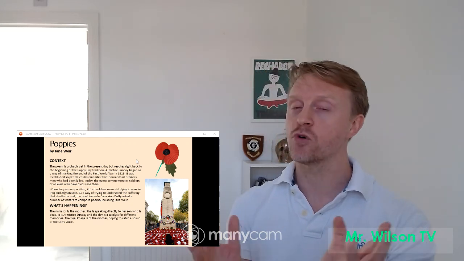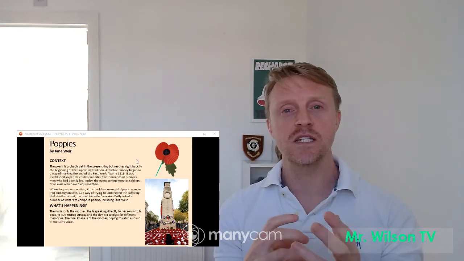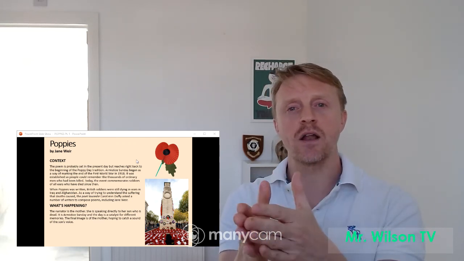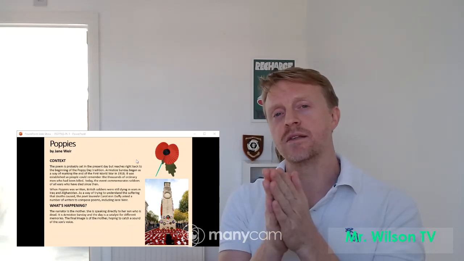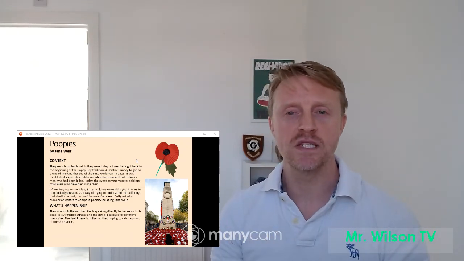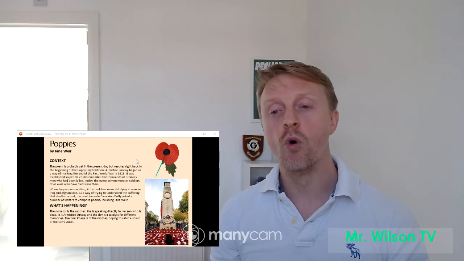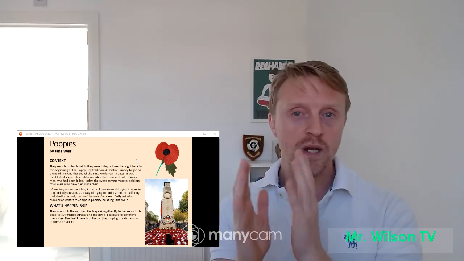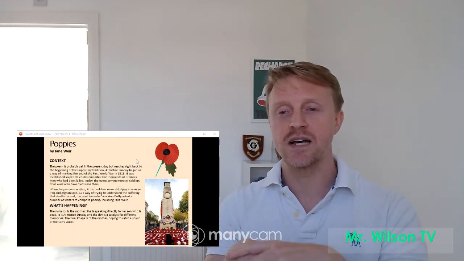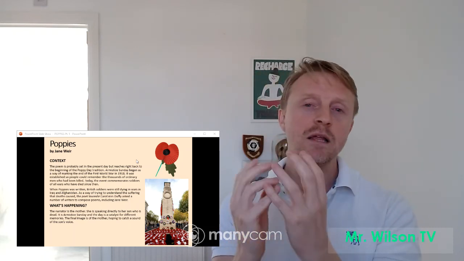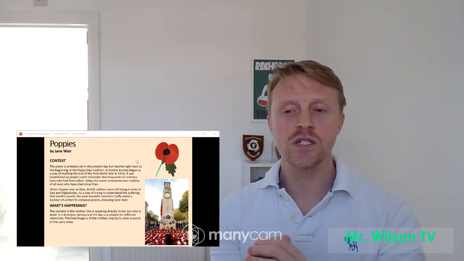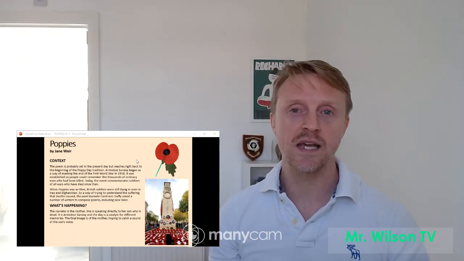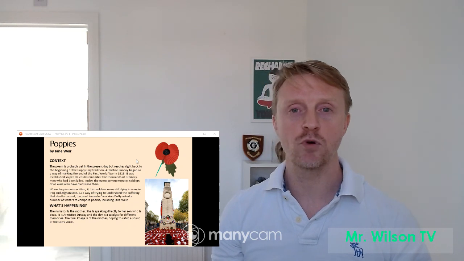We're looking out for patterns, of course, in poetry to make sense of it, but also to make it easy for us to analyse the intentions of the poet and the message and the mood that we get from these. So our next lesson will be more about Poppies. We're going to try and do, as we have done in school, we're going to do it out of school with 2 lessons on each poem. This essentially is now set up with the reading, a little bit of the context, a few quick questions, and the next lesson is most likely going to be a more extended essay answer to a more challenging question.